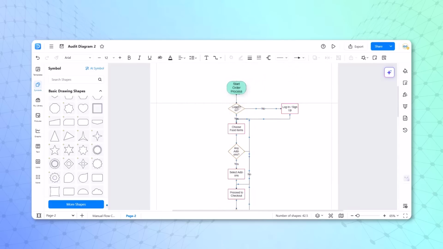Start ordering process, logged in, login sign up, choose items, and so on. Now, this particular flowchart, if you try creating it in any tool in the world, will take minimum 2 to 3 hours. Okay. So I can press Ctrl A from my keyboard.